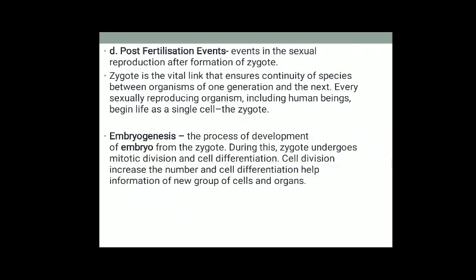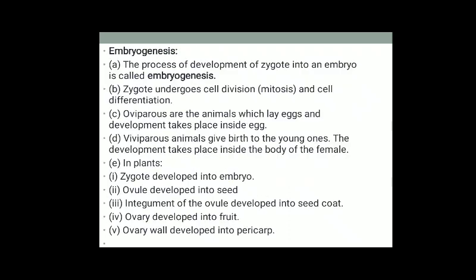Then post fertilization changes, that is the changes that occur after fertilization, during which the zygote develops. It is a diploid structure formed by the fusion of haploid male gamete and female gamete. Next, embryogenesis will occur, that is the zygote will develop into embryo. The process of development of zygote into an embryo is known as embryogenesis.